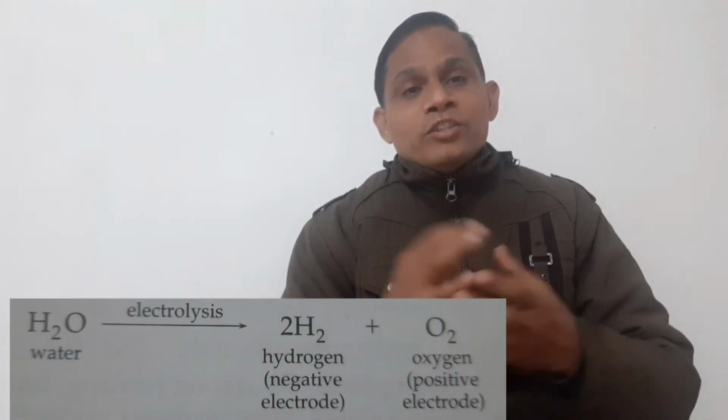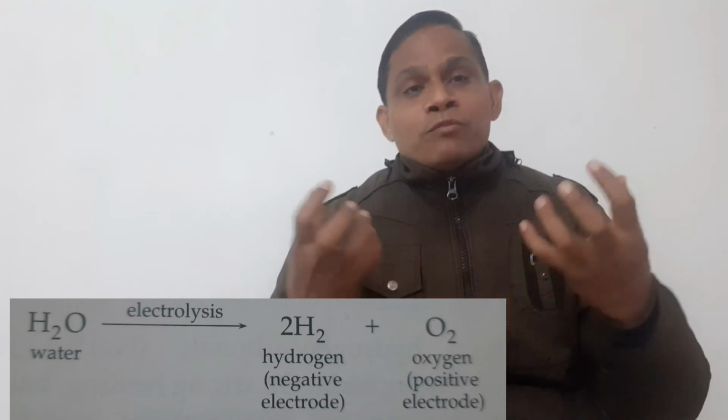Now I will discuss with you the electrolysis of water. What happens when you decompose water with the help of electricity? For that, take a beaker, put some water in it, and add a few drops of sulfuric acid. Then dip 2 test tubes containing 2 electrodes and pass the electric current through it.